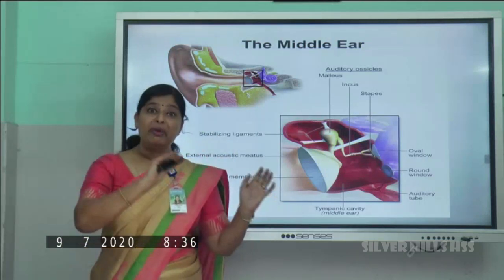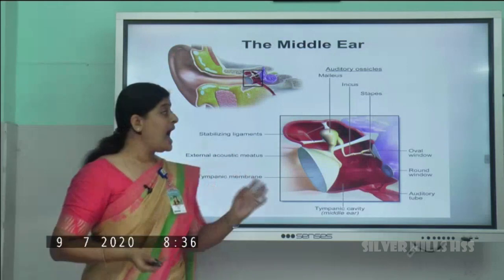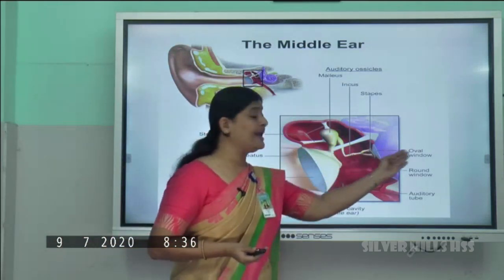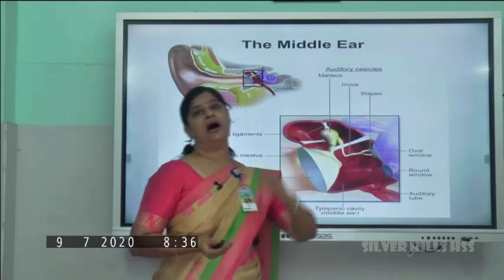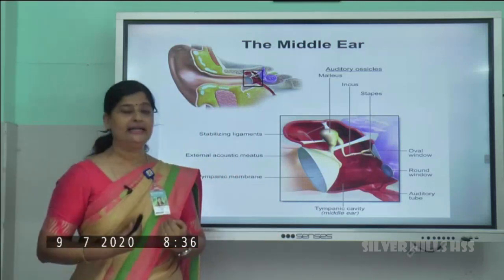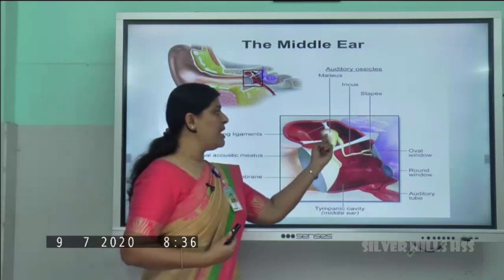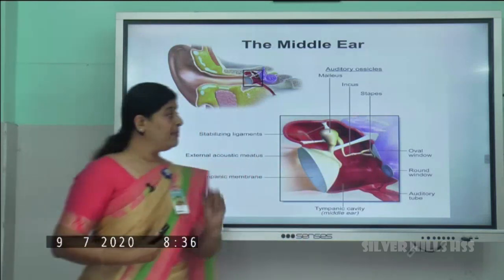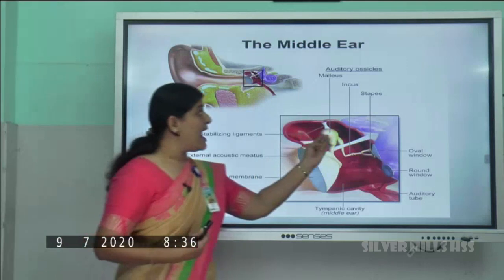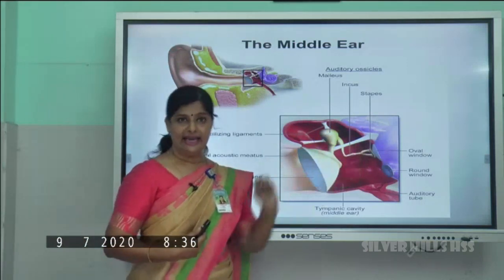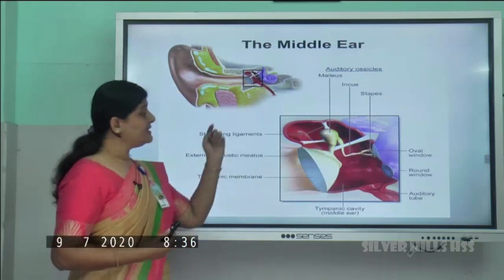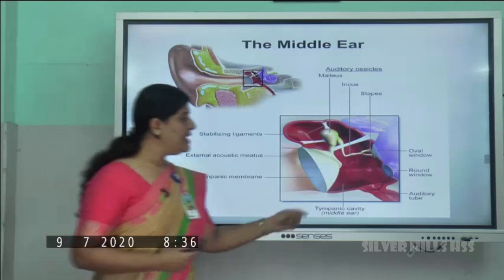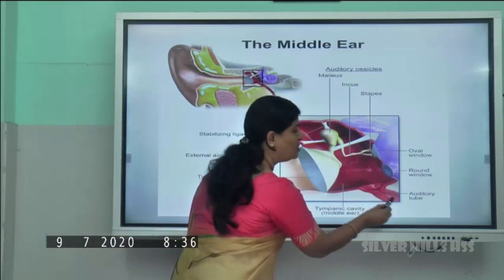So they amplify the vibrations, and these vibrations will be carried to the next part of our ear, that is the internal ear. So the first part of the middle ear is called the ear ossicle, which is made up of three small bones, malleus, incus and stapes.